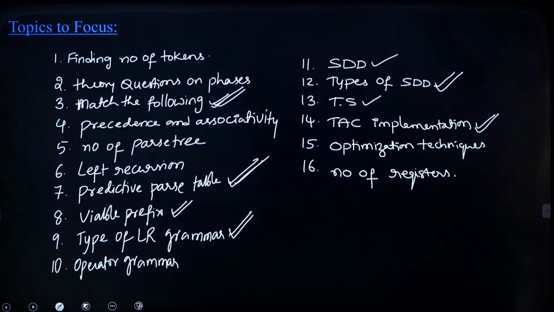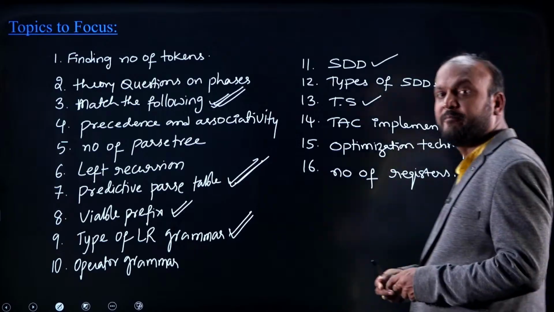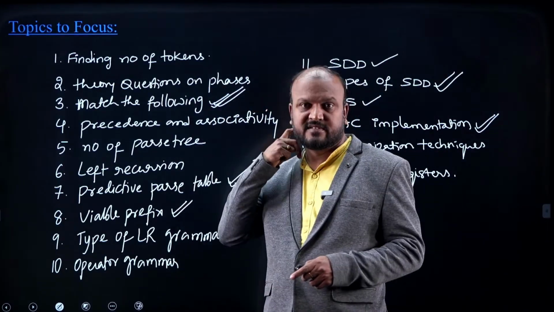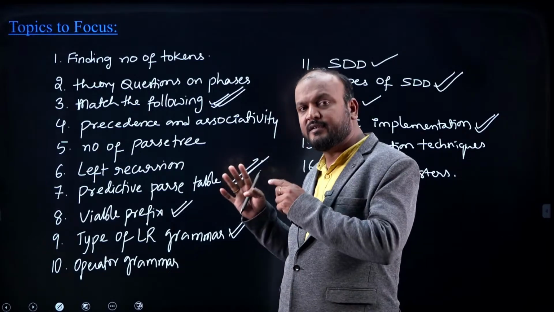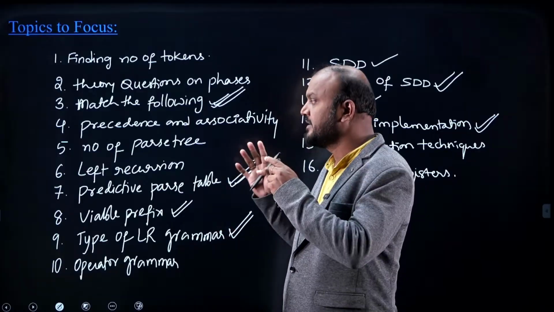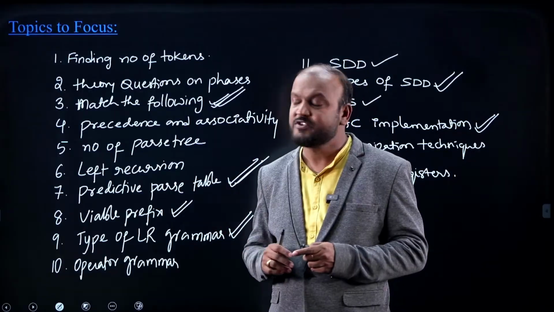I hope you have taken a screenshot if possible, for easy future reference. Whenever you are preparing, you can look into those topics. Fine, I'll be coming to the picture again. Now these are the topics to be focused on for the ISRO 2025 exam from the compiler design subject.